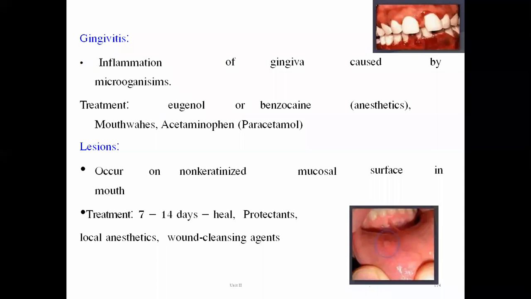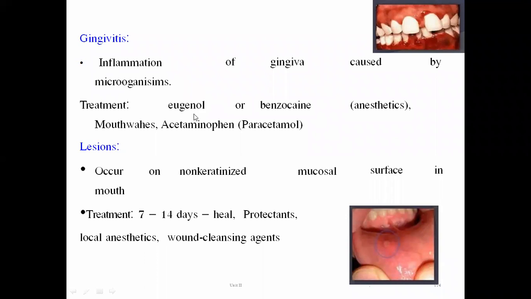If we are going to associate it with the first problem, dental caries, the second problem, plaque and calculus, and the third problem, sensitivity of the tooth, then due to the attack of these microorganisms on the tooth and the surrounding environment, swelling of the gingiva will happen due to infection by the microorganisms. Now for that, we are going to treat gingivitis with eugenol.